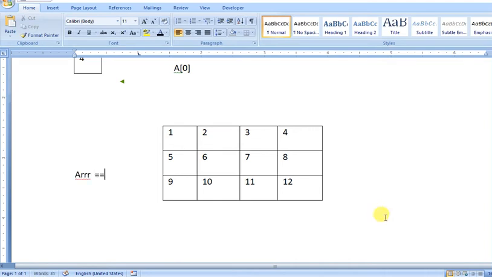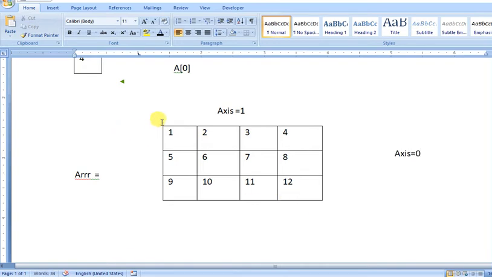So this is the array, and these are the rows, and the column is also called axis 1. This is axis 1. So the column is at axis 1, and the row is axis 0.